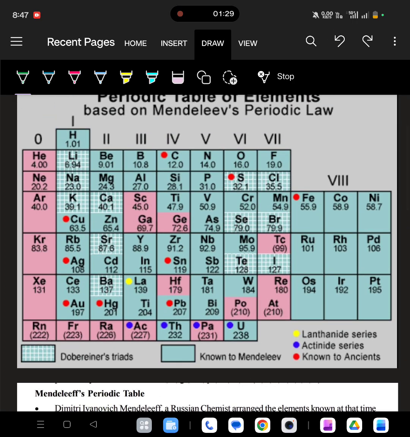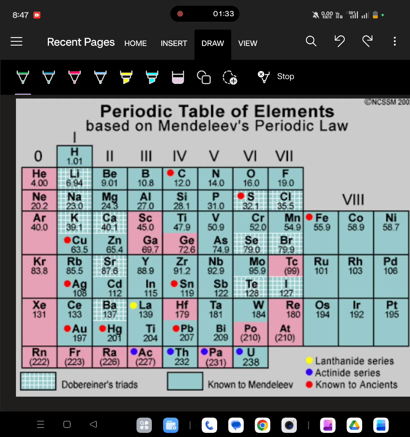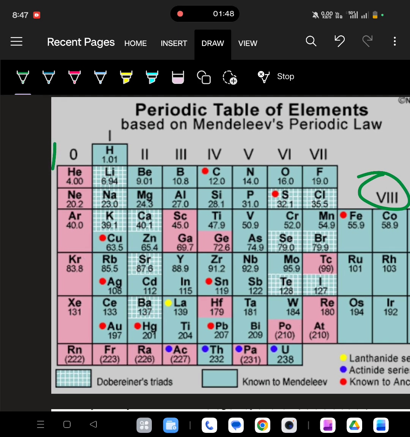Now, if you see here the Mendeleev's periodic table, 8 columns were arranged and 7 rows, 1, 2, 3, 4, 5, 6, 7, are arranged.